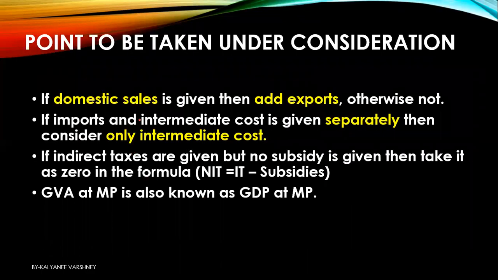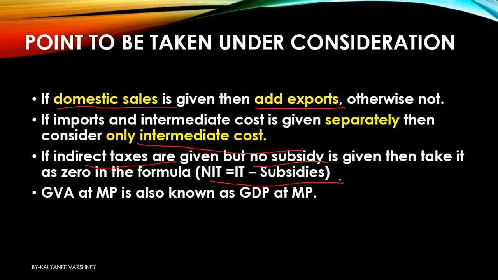So the points to be taken into consideration: firstly, I've already discussed that if domestic sales is given, you need to add exports to it, otherwise not. Many times in a question, export is given along with sales, so you only have to take sales and not add export. Now, if imports and IC are given separately, you only have to take IC. Why? Because the cost of imports will already be included in it. Then next, if you are being given indirect taxes but no subsidy is given, please use the proper formula using the brackets, otherwise it will make your answer wrong. And GVA at MP is also known as GDP at MP.